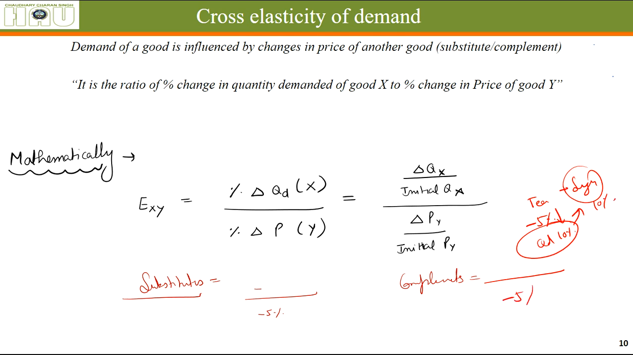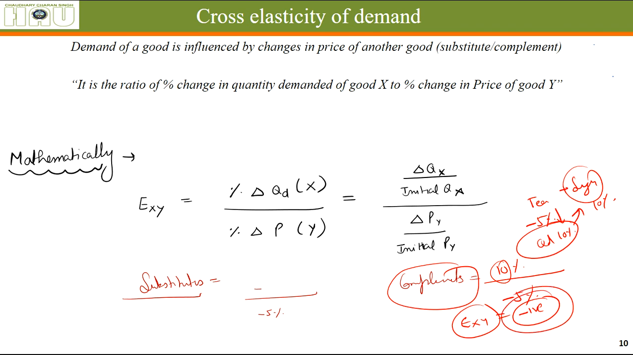So the denominator is minus and the numerator is plus. It can be any value, so it will be negative. The cross elasticity of demand for complements is considered negative, whereas in case of substitutes its value is positive.